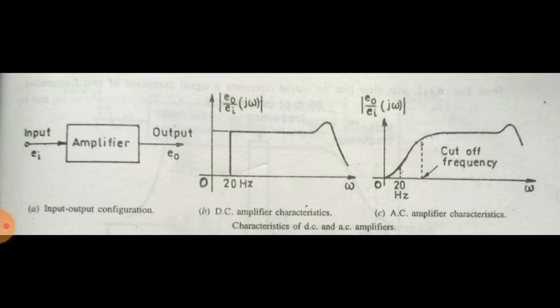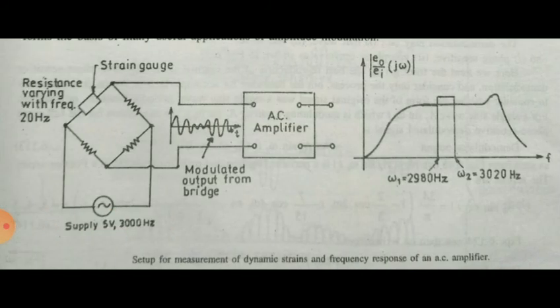Suppose the strain is to be measured with the help of a strain gauge. This strain gauge forms an arm of a Wheatstone bridge. The bridge is excited by a carrier voltage of 5 volt at 3000 Hz. So this is a setup for measurement of dynamic strain and frequency response of an AC amplifier.